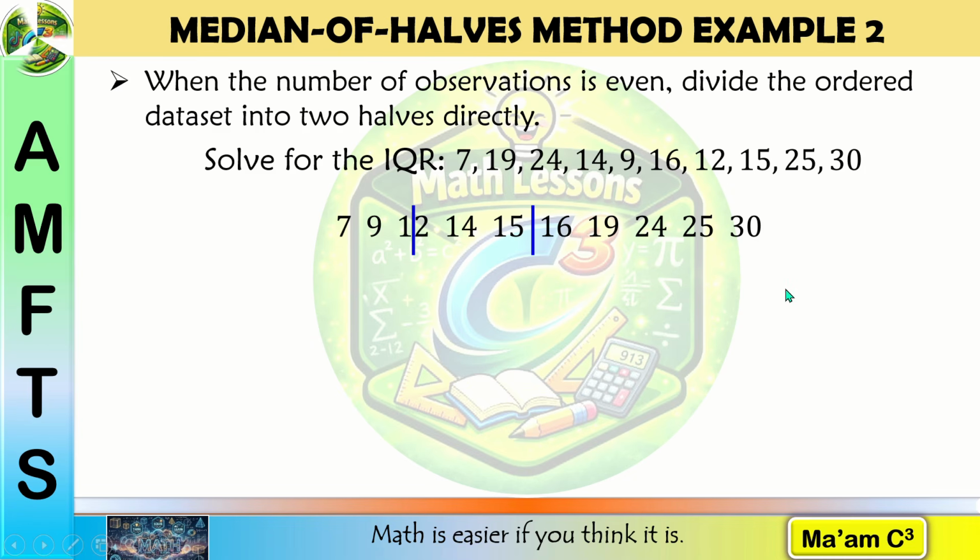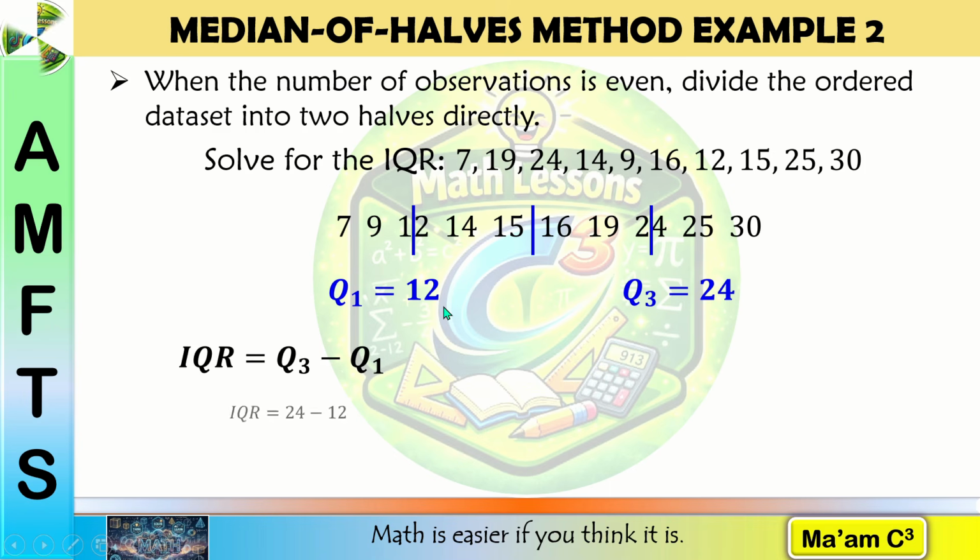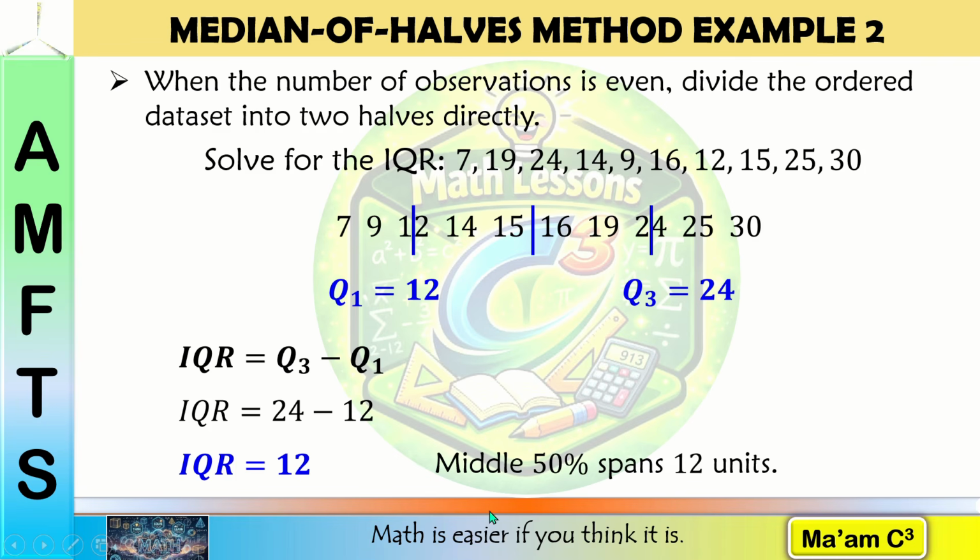And in here, the middle value is 24. So the first quartile is 12 and the third quartile is 24. And finally, we have to subtract Q1 from Q3. 24 minus 12 is equal to 12. This means the middle 50% spans 12 units for this convention.